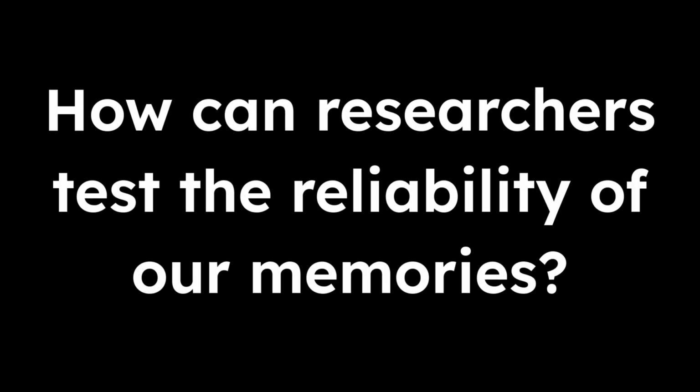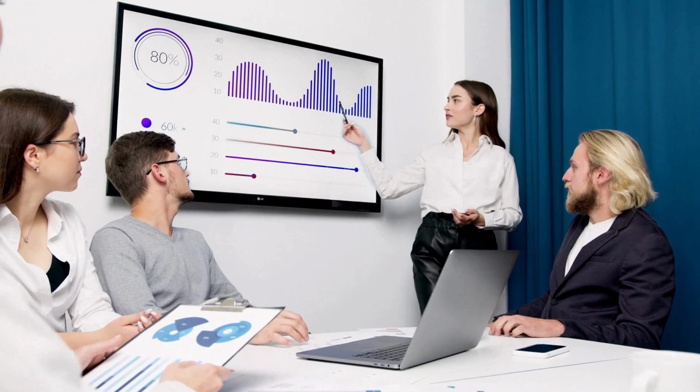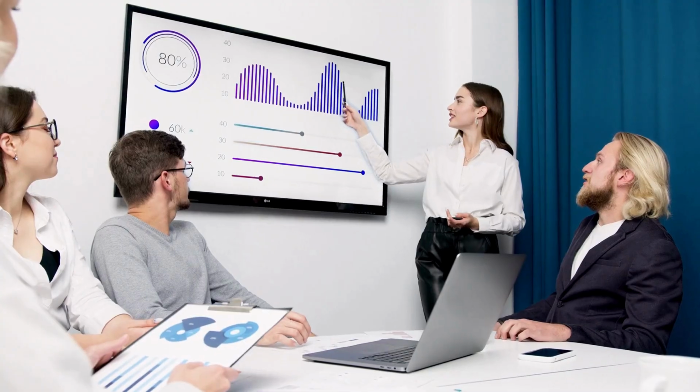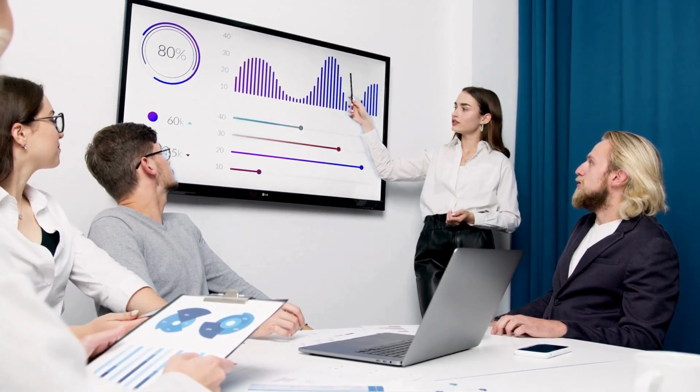How can researchers test the reliability of our memories? This is being done by experimenting on groups of people to test their memories and recollections of events. They examine each stage of the memory processing and then look at how the memory changes after each stage.